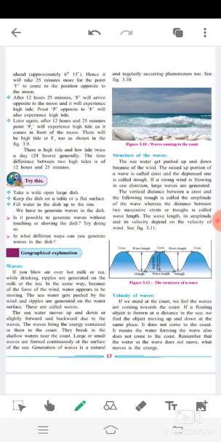The waves bring the energy contained in them to the coast. They break in the shallow waters near the coast. Large or small waves are formed continuously at the surface of the sea. Generation of waves is a natural and regularly occurring phenomenon. See figure 3.10, waves coming to the coast.